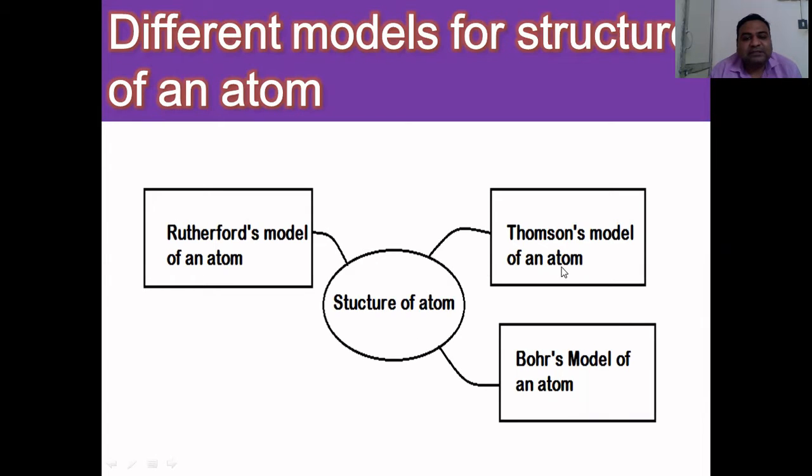This model was not suitable for the different experiments done by different scientists. Then we come to Rutherford's model, and there were some drawbacks for Rutherford's model. So ultimately we'll see the Bohr's model of an atom, which still exists. This is what we are going to discuss in today's session. So let us begin.